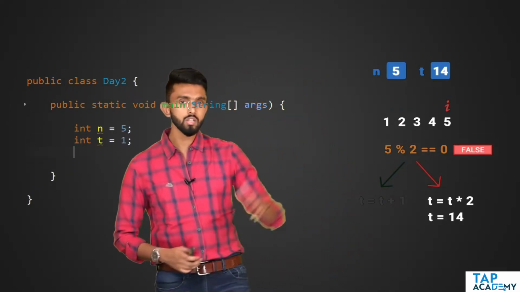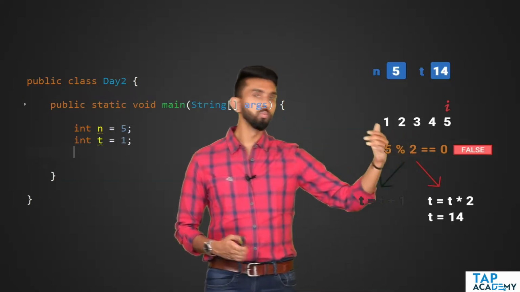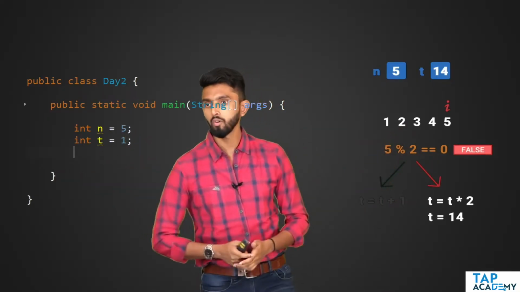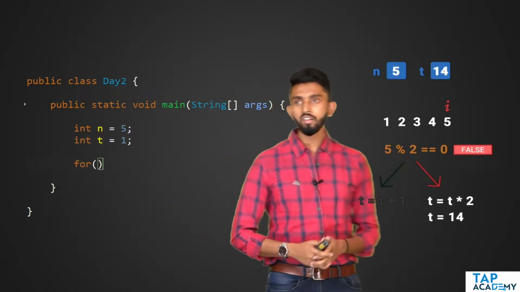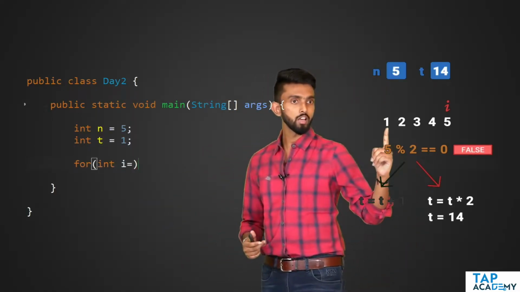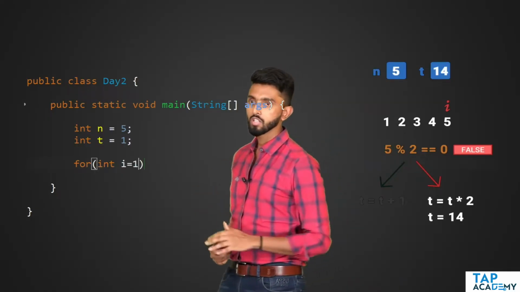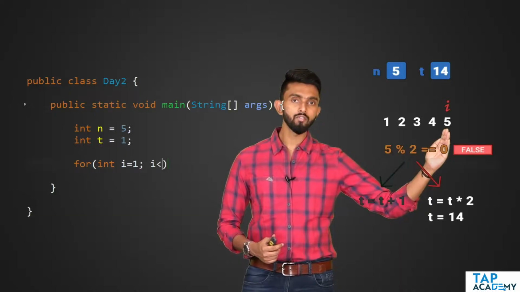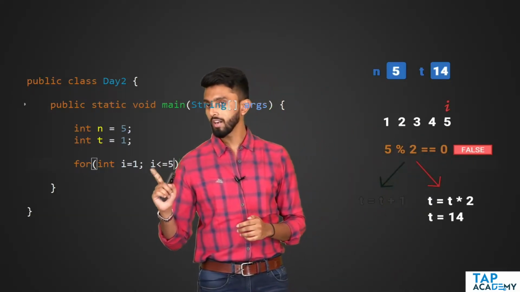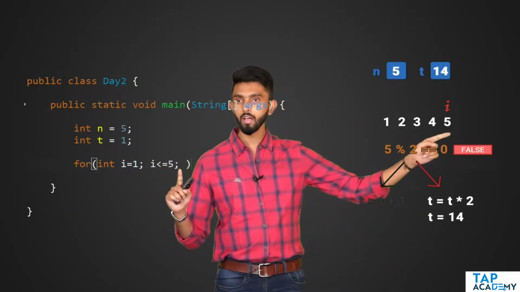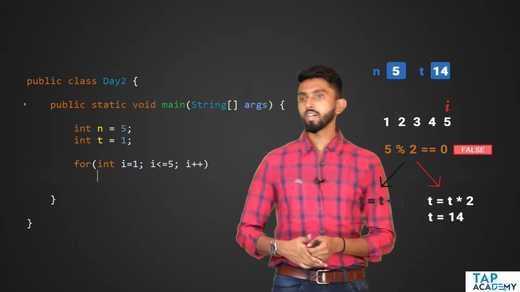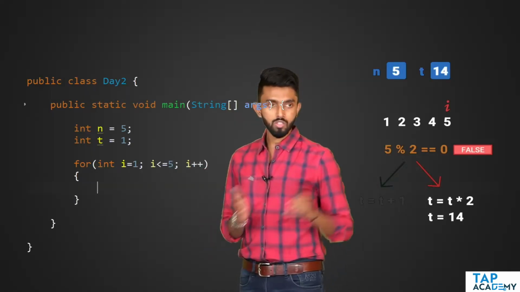Now what I should do is create a for loop which moves from 1 till 5. So that's what I'll do. I'll write for int i equal to, initially i should be 1. Next, I should move as long as it is less than 5, so I'll write i less than equal to 5. See, less than equal to, because equal to also should be there. One by one i's value should increment, so i plus plus.